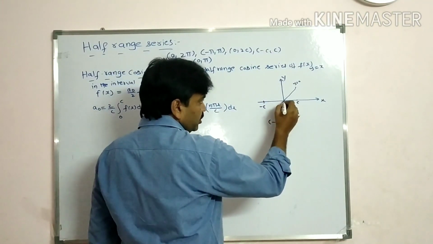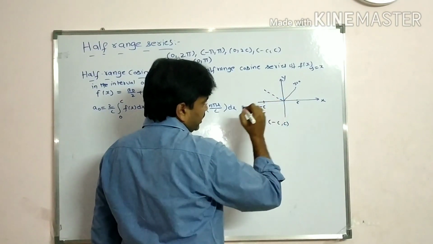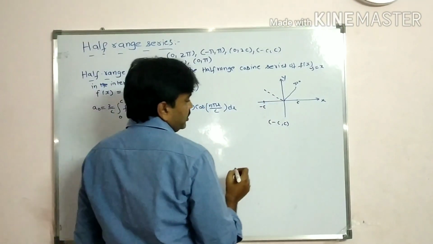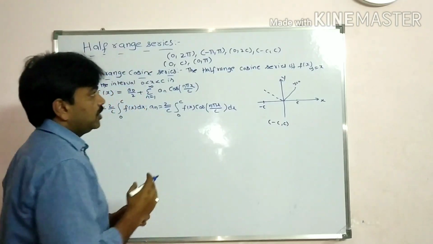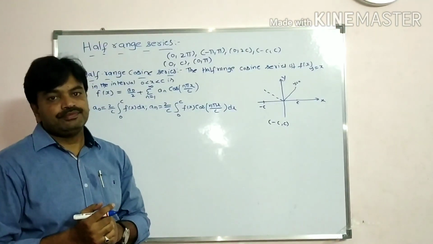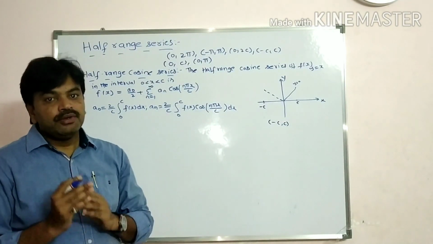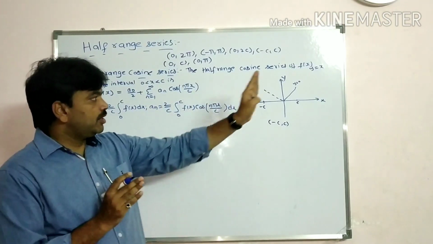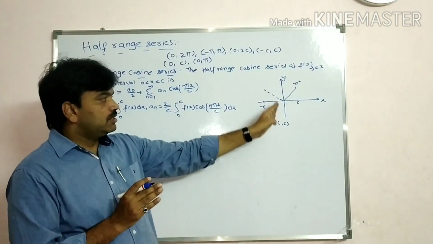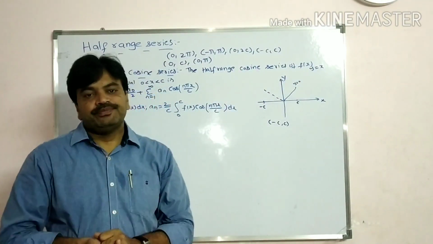Now I extend the curve symmetric about y-axis. Now the given function f of x becomes even function. Once again students, when the curve is symmetric about y-axis, the given function becomes even function.